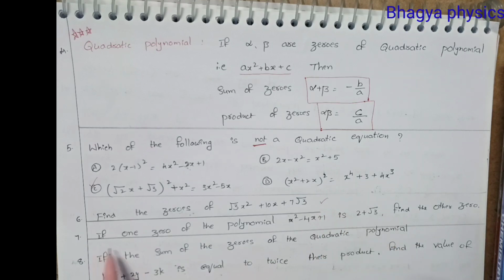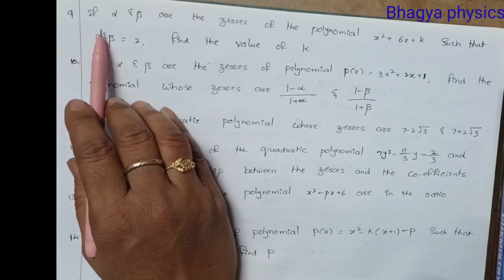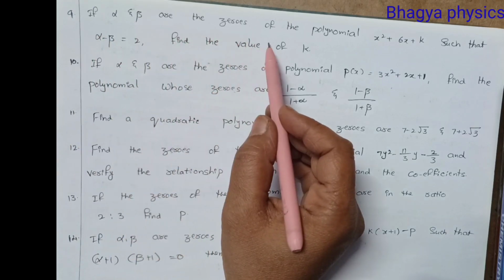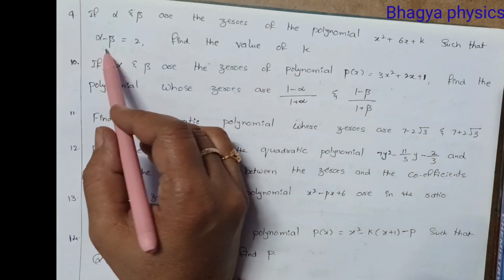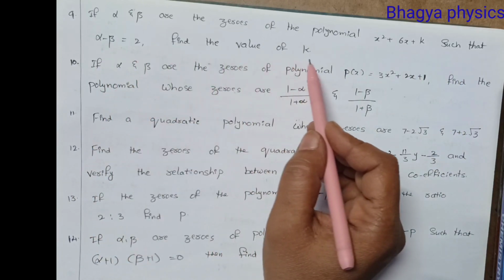Okay. Next, if one zero of the polynomial x square minus 4x plus 1 is 2 plus root 3, find the other zero. In this problem, one zero is given, which is 2 plus root 3, find the other zero. Next, if the sum of the zeros of the quadratic polynomial ky square plus 2y minus 3k is equal to twice their product, find the value of k. Let us see now. If alpha and beta are the zeros of the polynomial x square plus 6x plus k such that alpha minus beta is equal to 2, find the value of k.